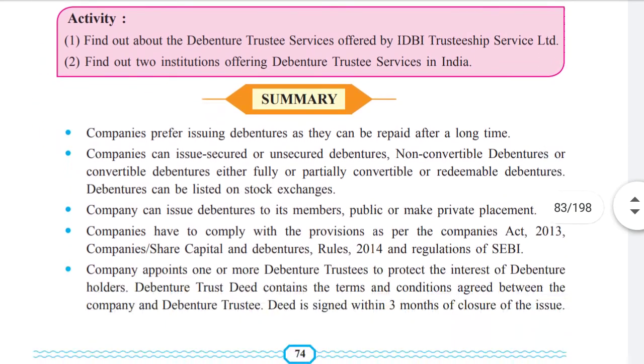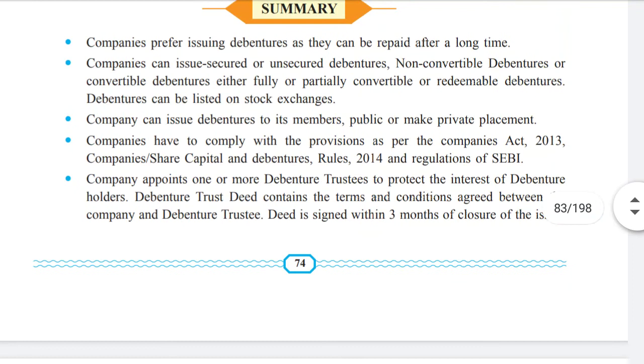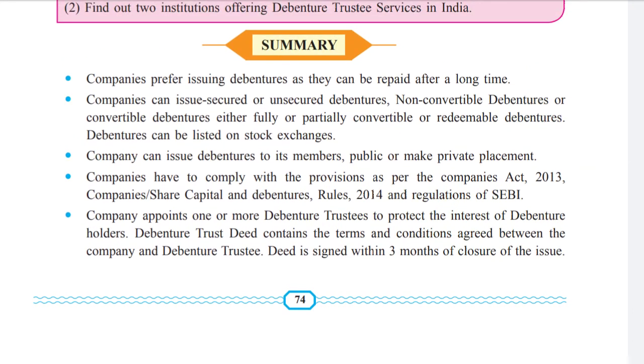Now the summary. You will get a whole idea of this lesson from this summary. I'll just read it out loud. Companies prefer issuing debentures as they can be repaid after a long time. Companies can issue secured or unsecured debentures, non-convertible or convertible debentures, either fully or partially convertible, or redeemable debentures. Debentures can be listed on stock exchanges. A company can issue debentures to its members, the public, or make a private placement. Companies have to comply with the provisions of the Companies Act 2013, the Companies (Share Capital and Debentures) Rules 2014 and regulations of SEBI.